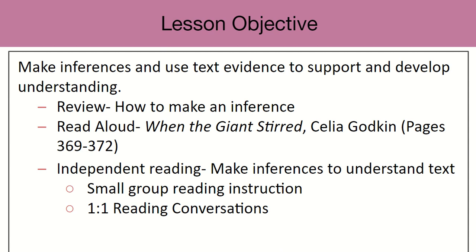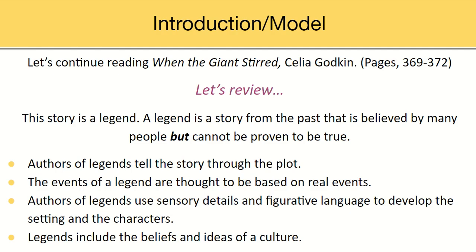So our objective today is to make inferences and use text evidence to support or prove and develop understanding. So we're going to review how to make an inference. We're going to read some portions aloud of When the Giant Stirred. And then you are going to do some independent reading, make inferences to understand your own text that you choose, and probably do some small group reading instruction with your teacher or on your own. So we're going to continue reading When the Giant Stirred, either together or on your own, and let's review.